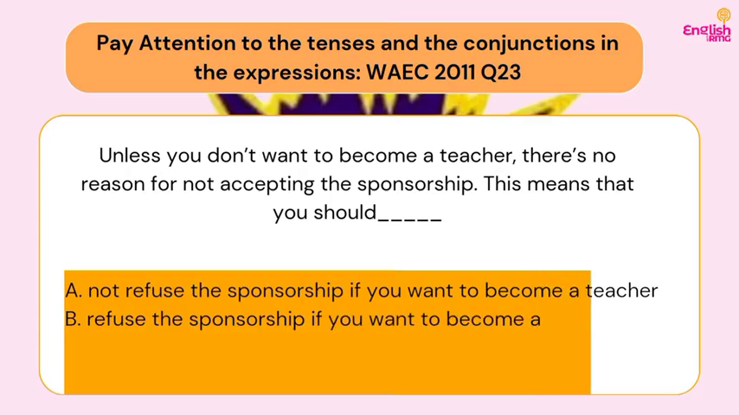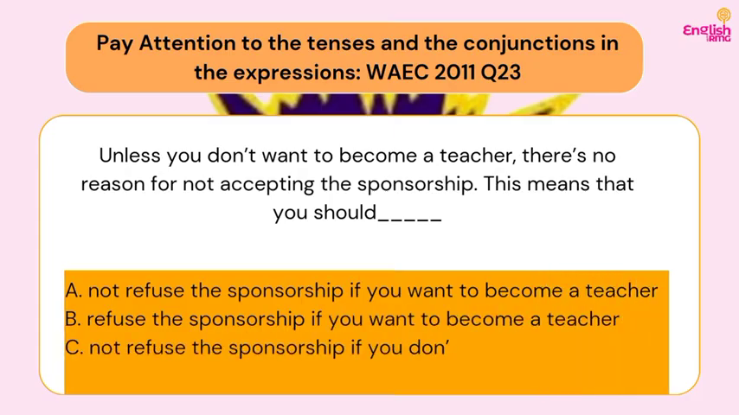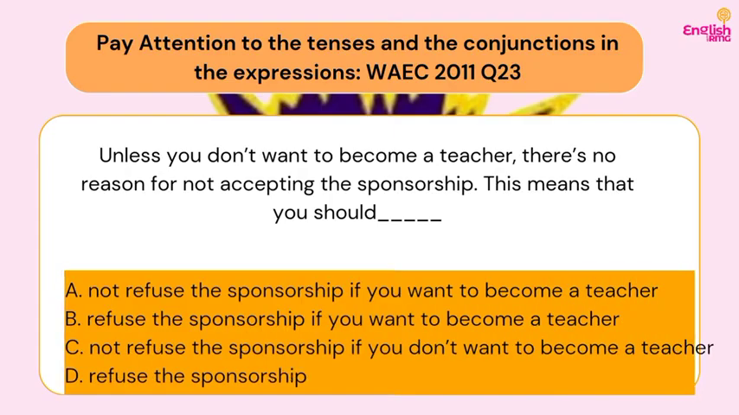Now let's go to the options to pick the option that actually interprets it the best. A, not refuse the sponsorship if you want to become a teacher. That is, do not refuse this sponsorship if you want to become a teacher. So that is very close to our interpretation, but let's look at other options. B, refuse the sponsorship if you want to become a teacher. So this is like the direct opposite of the meaning of the expression.